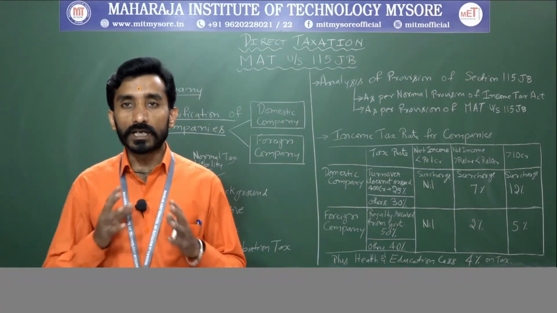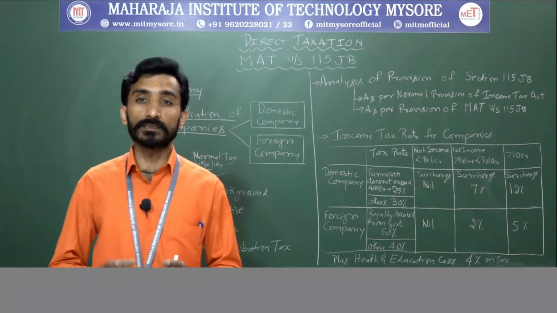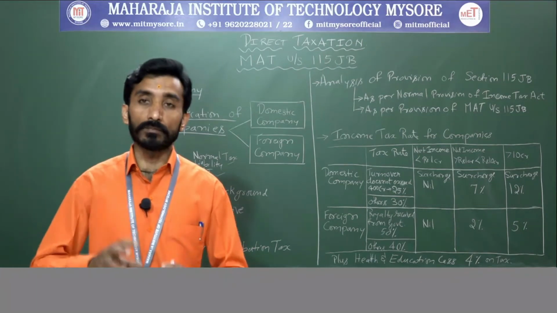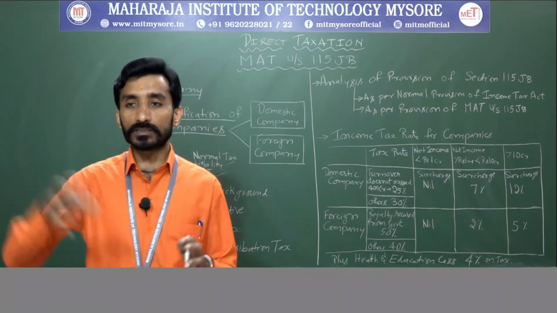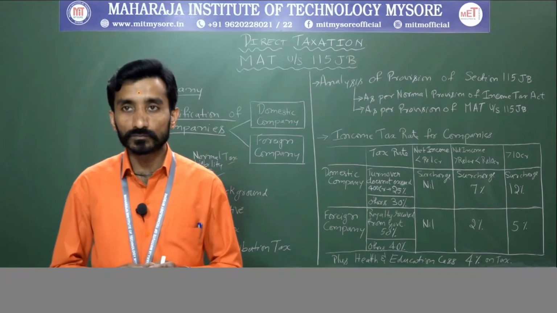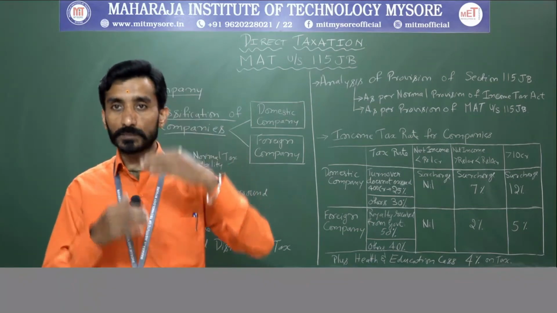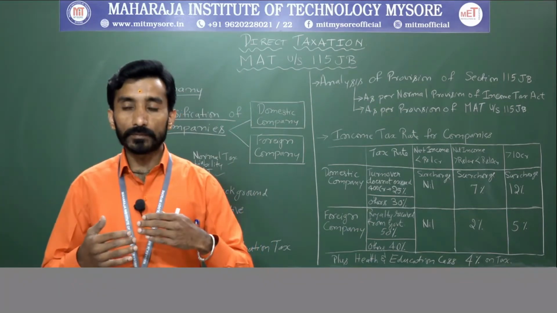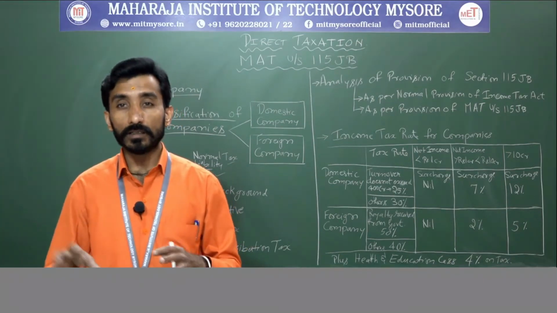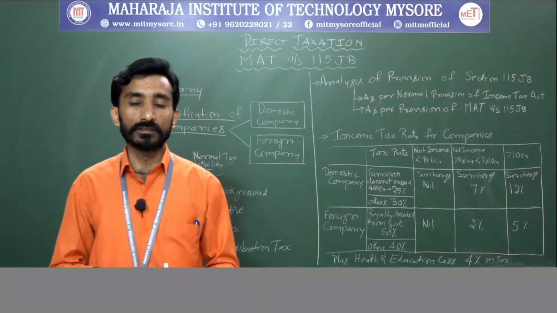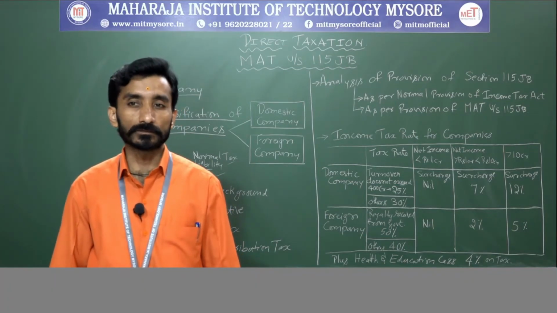Next, new manufacturing companies, right? They will be charged at 15%. Earlier it was charged at 25%. Now they are charging at 15%, where they say that new manufacturing companies must be incorporated on or before October 2019 and they must start their production before 2023. That is what they say, right? This classification, that is types of company and income tax slab and additional benefits or requirements, that is whether they are applicable to minimum alternative tax or not, was decided by the Finance Ministry, right? So based on that, this corporate tax or corporation tax will be applicable.